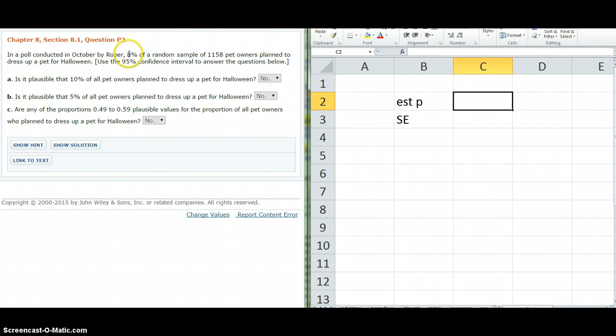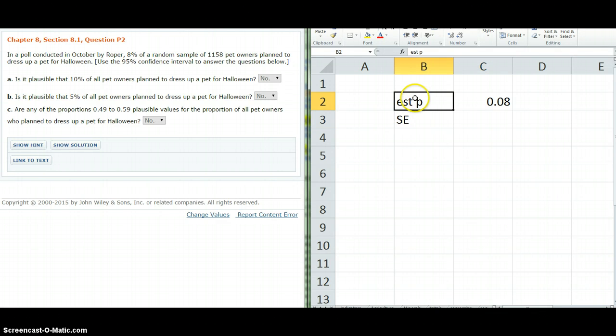So we got 8% in our sample. Out of these 1,158, 8%, we could calculate that if we want, 0.08 times 1,158. This is the number of owners who did plan to dress up their pet. And that is actually our best guess at the population proportion. So I'm going to type that in here as our estimated P, or estimated proportion.